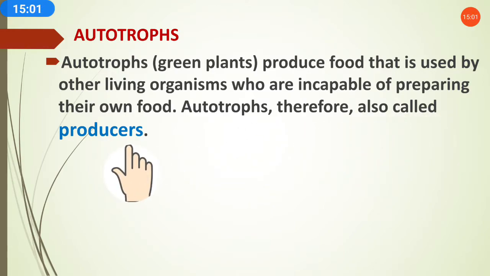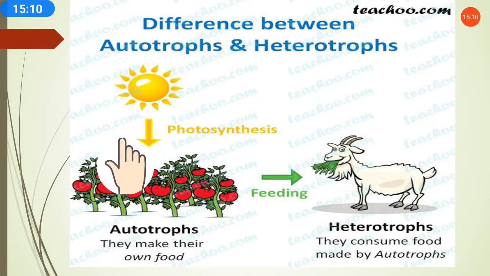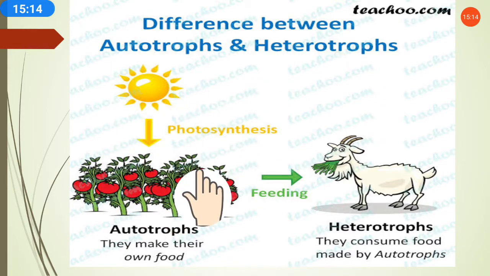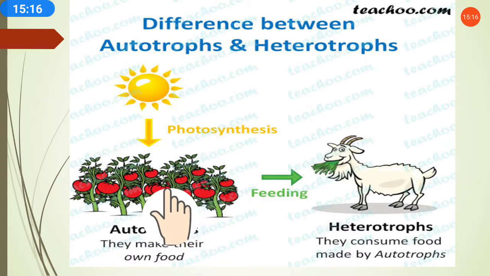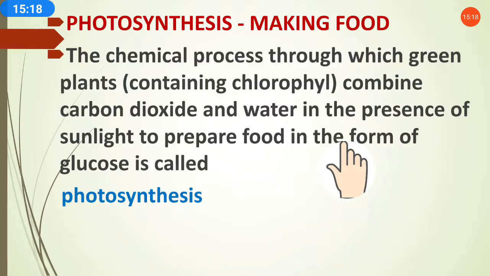What I have just said is that autotrophs are also called producers, because autotrophs are producing the food. So here the picture only shows autotrophs producing food, and that's why they are called producers.